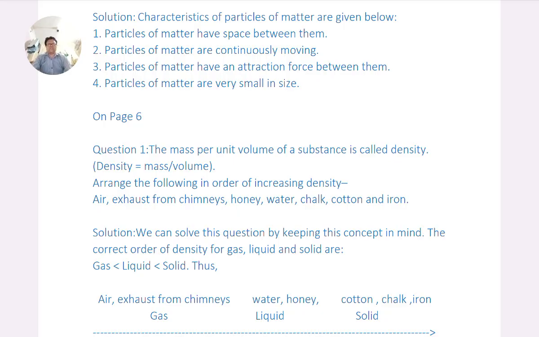On page 6, question 1. The mass per unit volume of a substance is called density, which means density equals mass upon volume. Arrange the following in order of increasing density: air, exhaust from chimney, honey, water, chalk, cotton and iron.